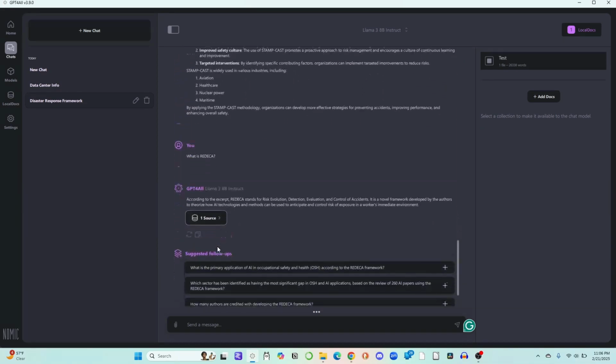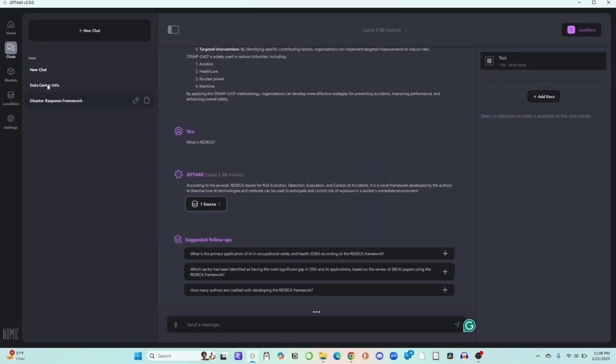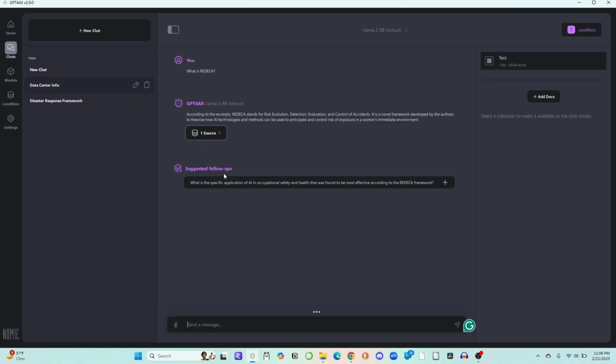And indeed, here it talks about Redeca from the original. Here it talks after we've asked it 2 questions. And here from the original just to start, just by adding the new documents.